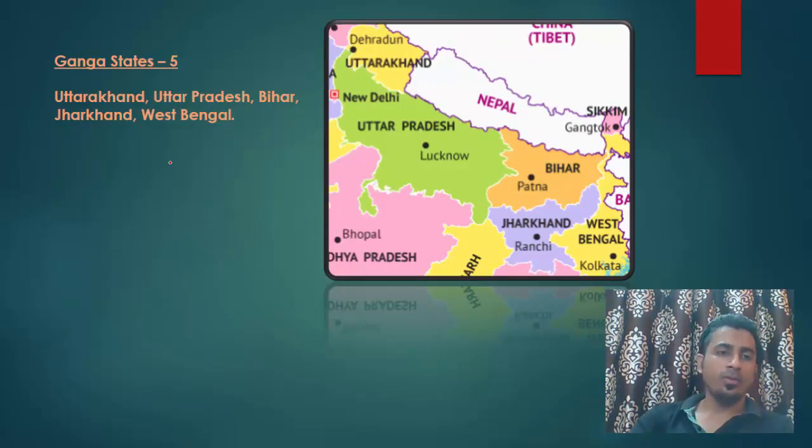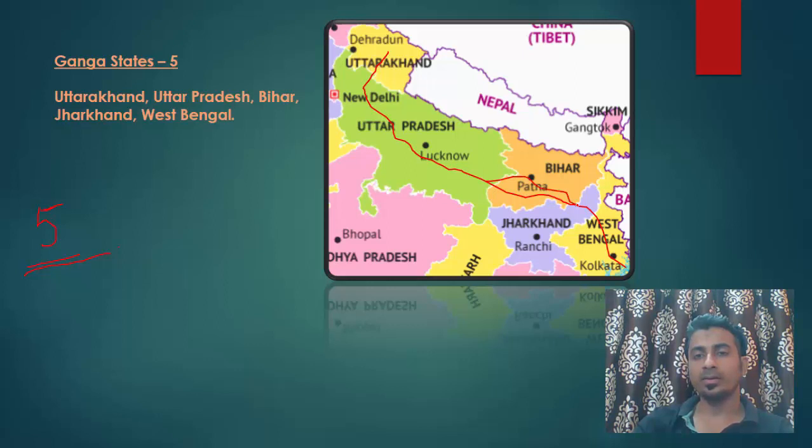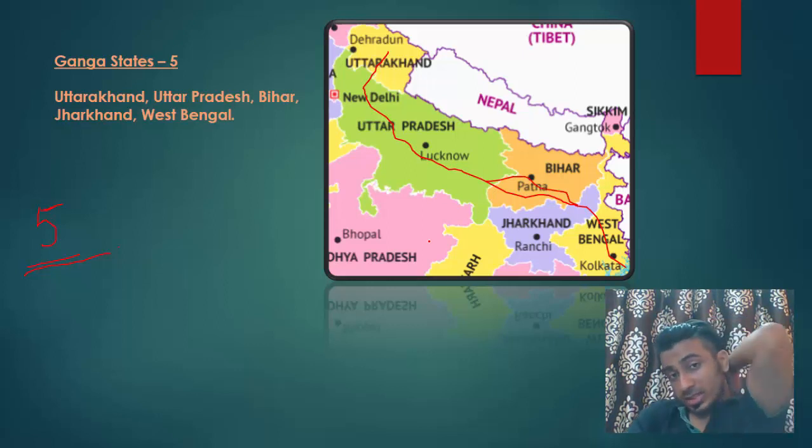Okay, now I have got one more formula of five, which is Ganga states. So we have got five Ganga states in India. That is, River Ganga flows through five states. It originates from Gangotri in Uttarakhand and enters Uttar Pradesh in Bijnor and flows through Kanpur and into Allahabad, then into Bihar, Patna, and then into Jharkhand, and then through West Bengal it flows into Bay of Bengal. It will go through Patna like this. Little bit of correction. Okay, so this is the flow of Ganga.